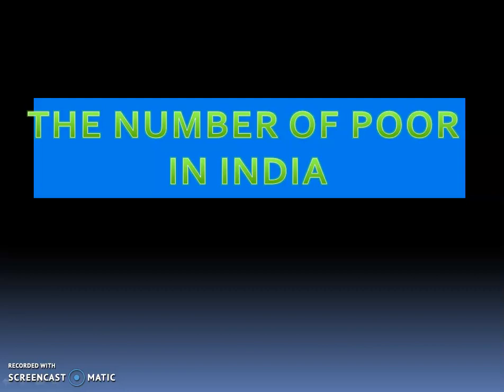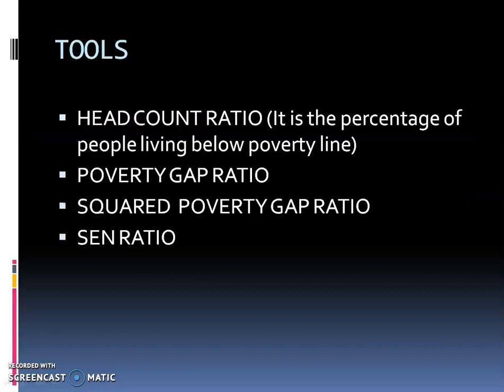There are various tools for measuring the number of poor. There are head count ratio, poverty gap ratio, squared poverty gap ratio and also sen ratio. The most important tool is head count ratio. What is head count ratio? It is the percentage of people living below the poverty line. That means when the number of poor is estimated as the proportion of people below the poverty line, it is known as head count ratio. It is an important tool for counting the poor in India.